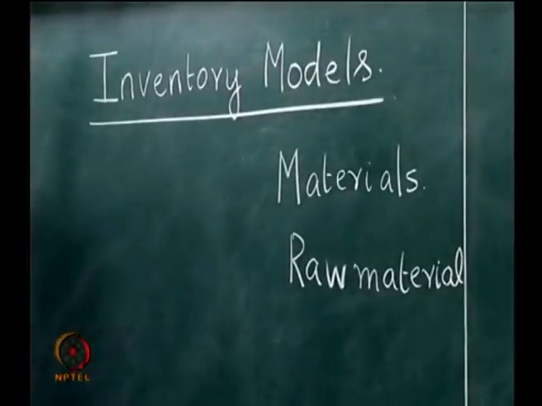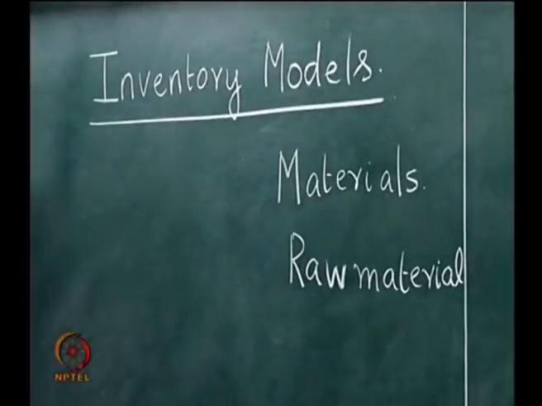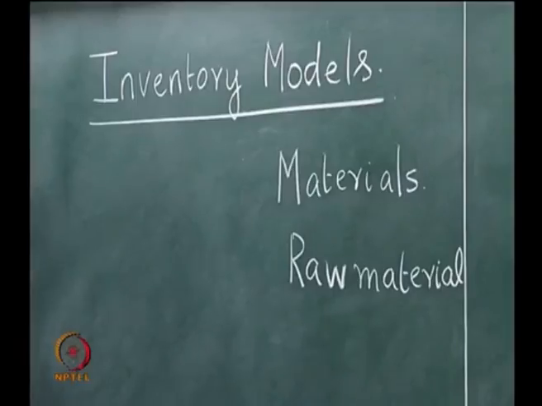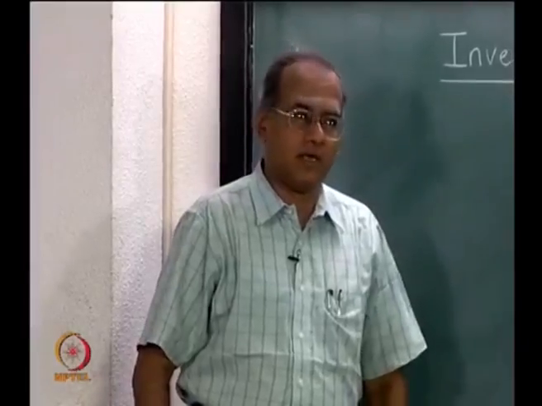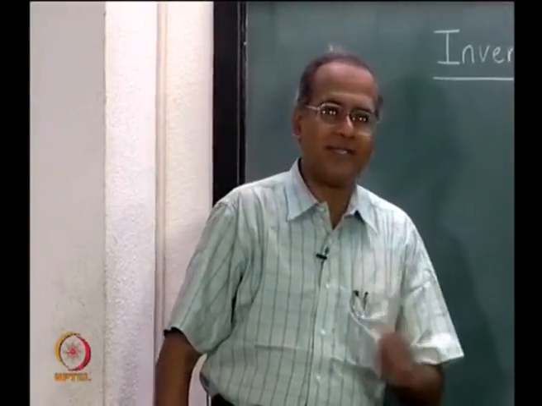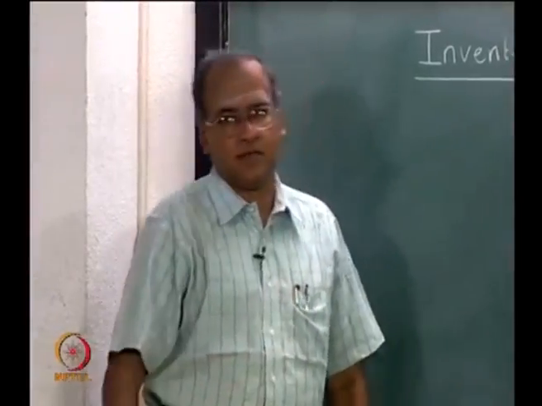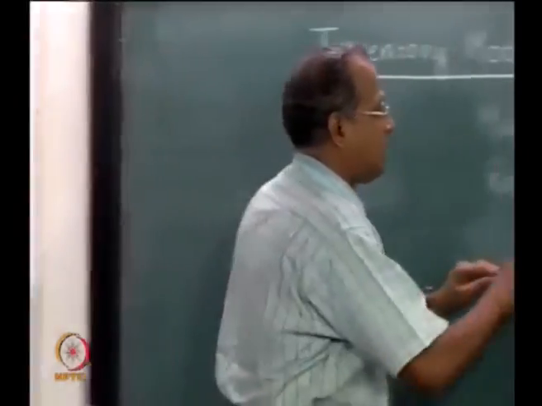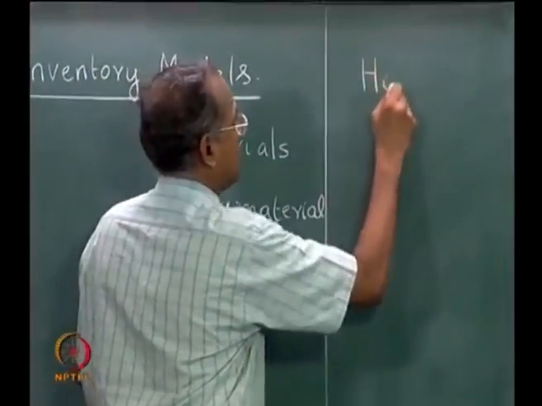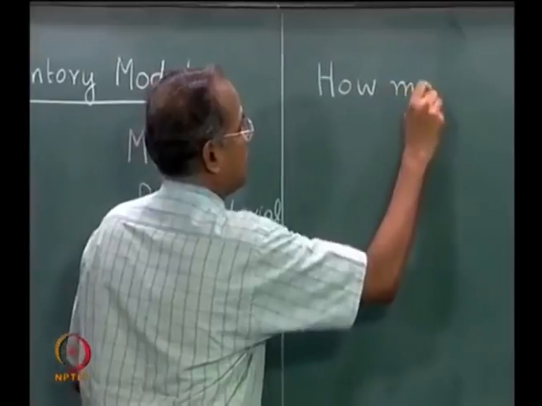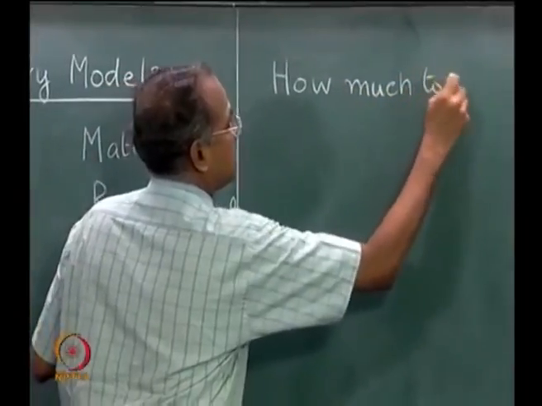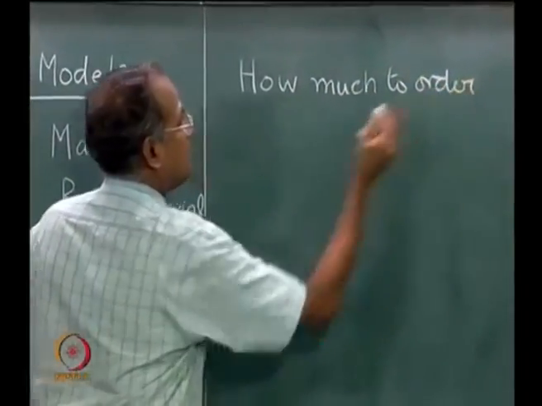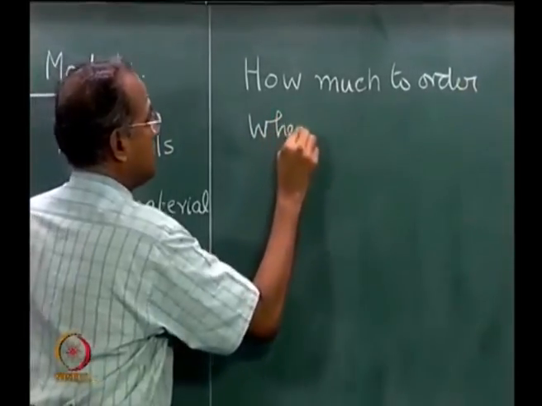So inventory essentially answers two very important questions. If there is an item or material that we are going to buy, there are two important decisions associated with the purchase of the material, and these two questions are how much to order and when to order.